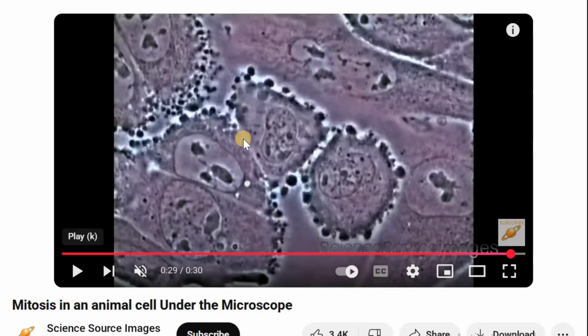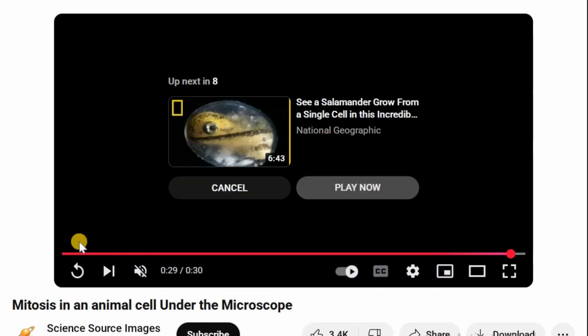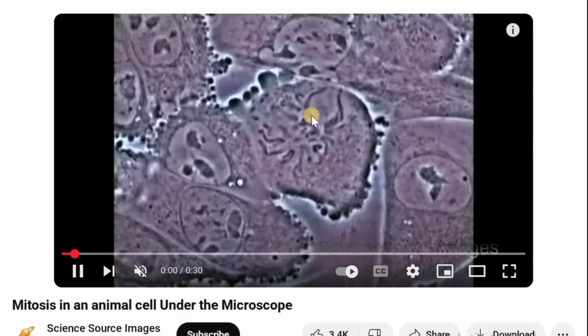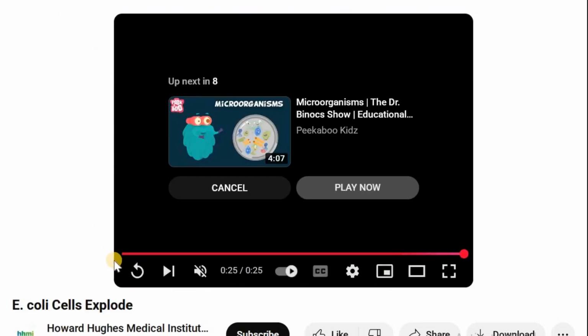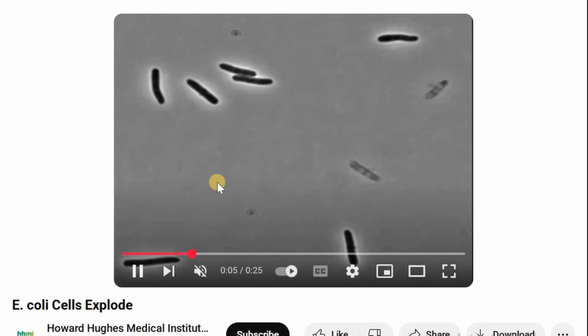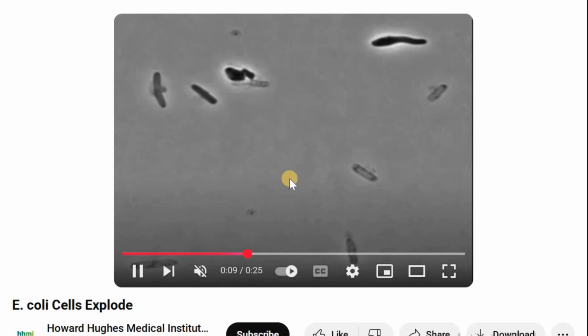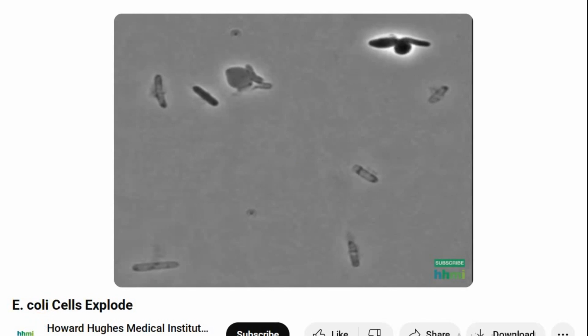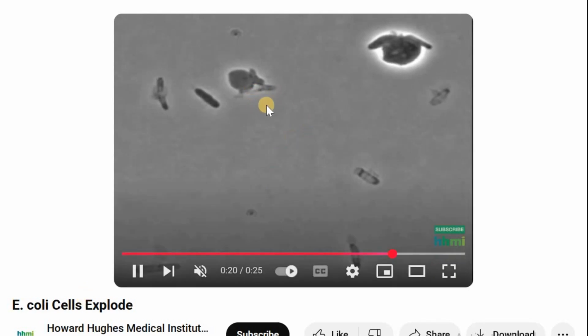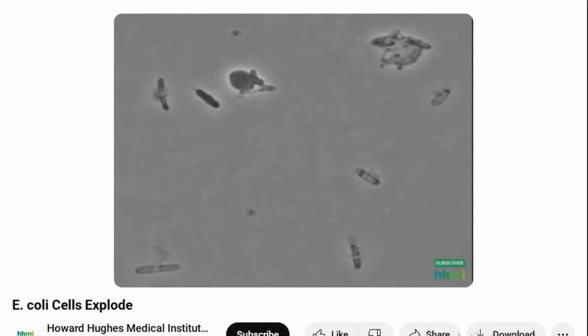So cells can take birth through the process of cell division, and we can also see that there can be cell death as well. So dear students, keep this in mind. This is why you take penicillin, antibacterial medicines, so that you can get rid of harmful bacteria from your body.